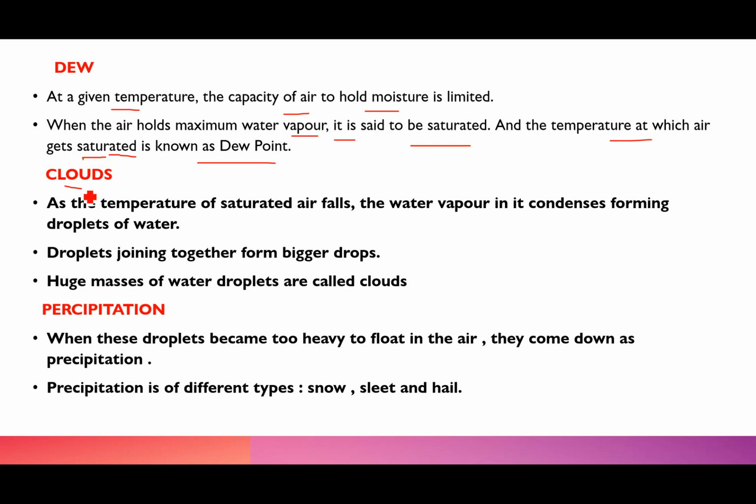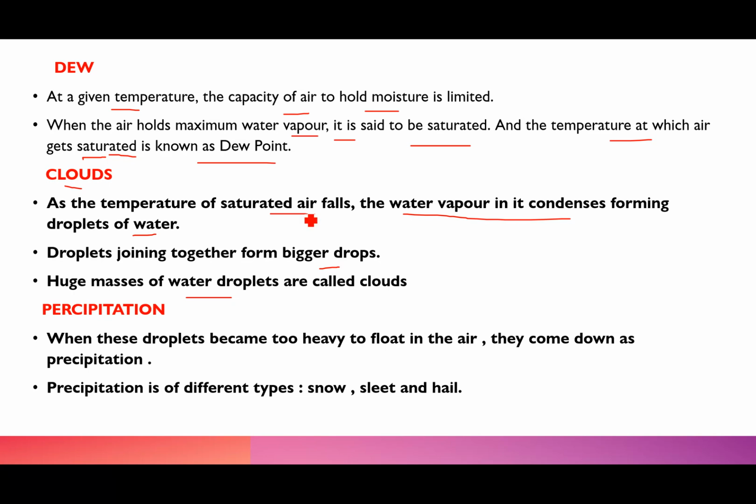Now, with this saturation point comes the concept of the clouds. As the temperature of the saturated air falls, the water vapor in it condenses, forming droplets of water. These droplets join together to form bigger drops, and the huge masses of water droplets are called clouds, right? So, let me explain that in a little more detail.